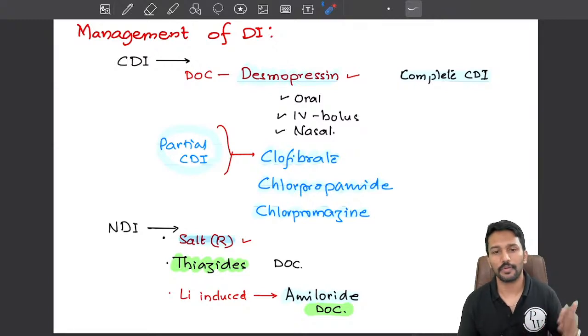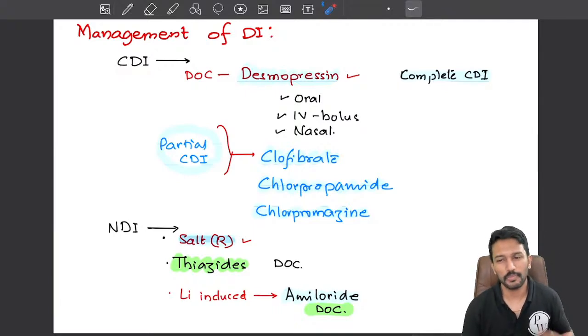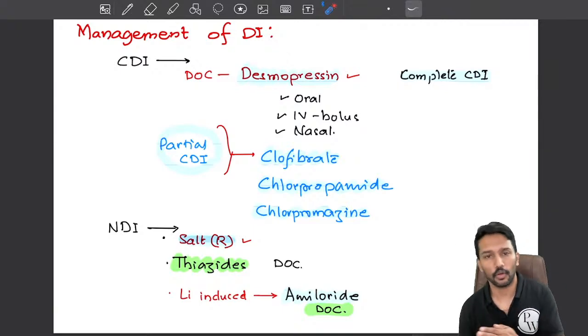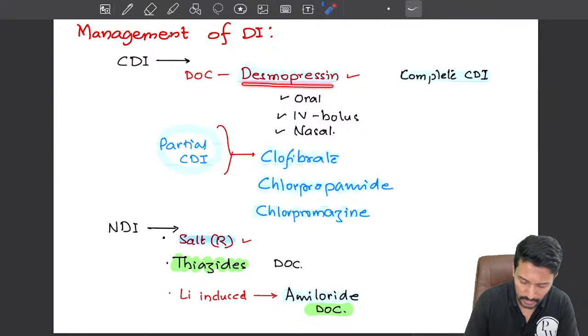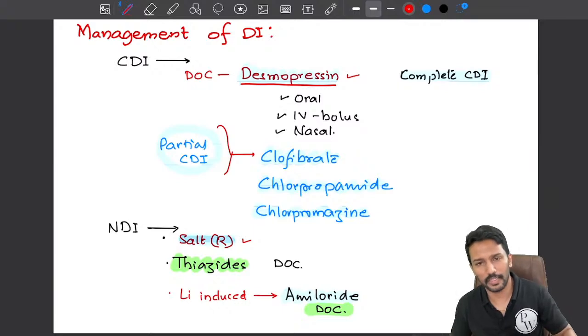Obviously, management will be different for nephrogenic diabetes insipidus and central diabetes insipidus. Okay, how? Number one, if it is central diabetes insipidus, that means the pituitary is not able to produce the vasopressin. Then what can we do? We can replace that with an analog. So we use desmopressin. Desmopressin is considered the drug of choice for central diabetes insipidus.